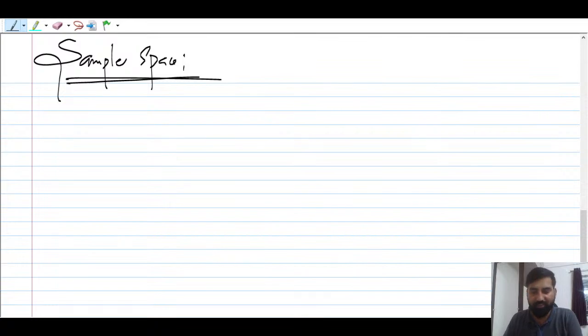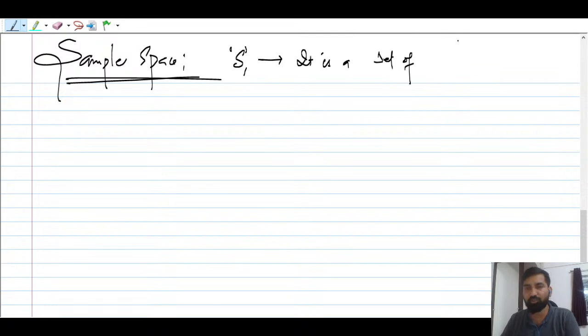We denote this sample space by capital S. It is a set of all possible outcomes of an experiment.